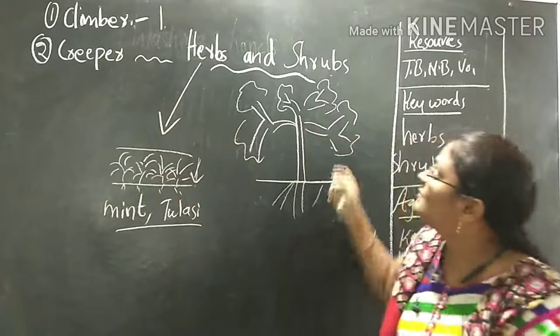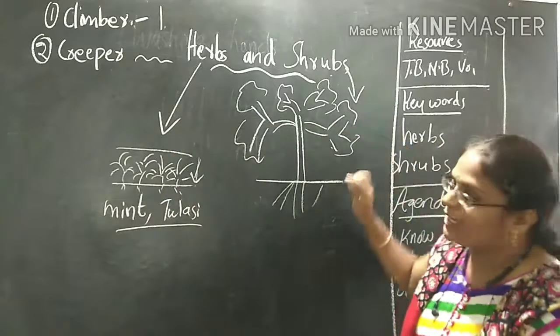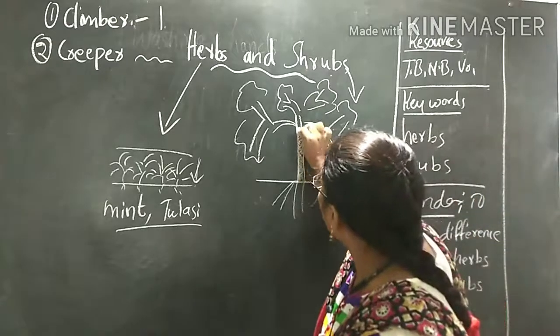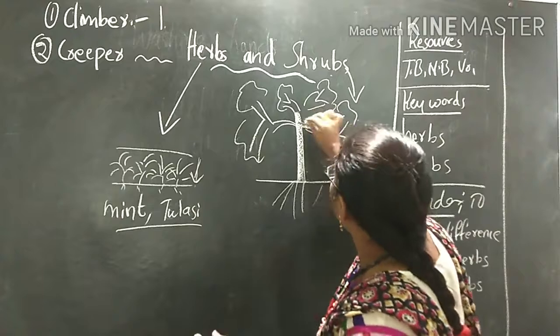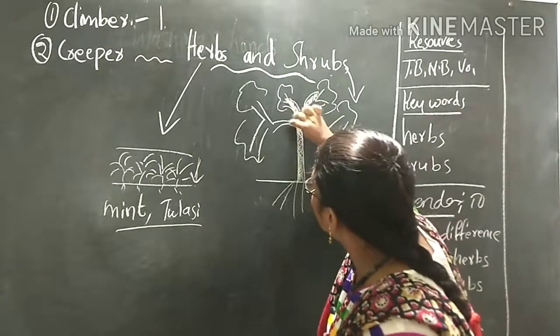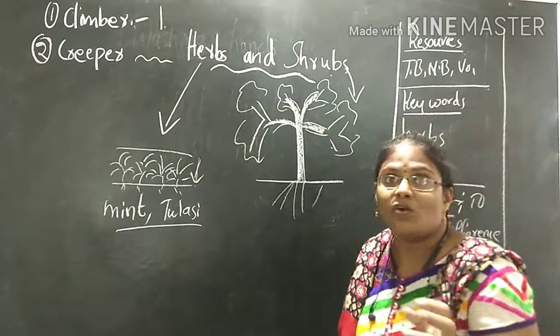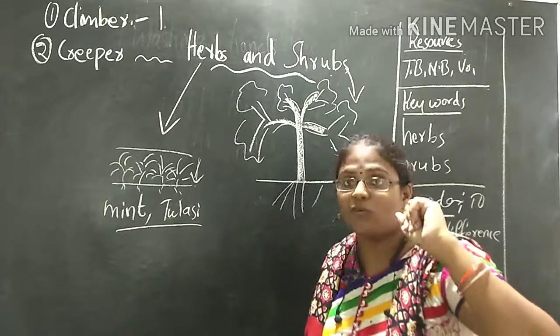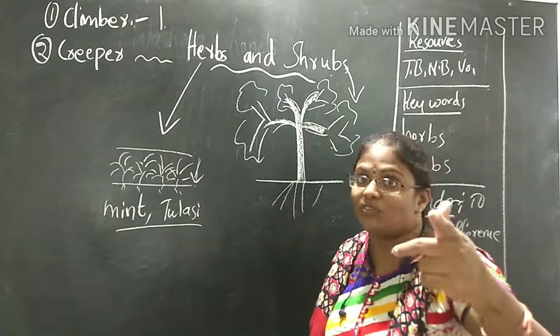And see here, these are examples of shrubs. Shrubs have woody stems and a number of branches. Do you know the rose plant, children? I think many of you have rose plants in your home. Yes or no?